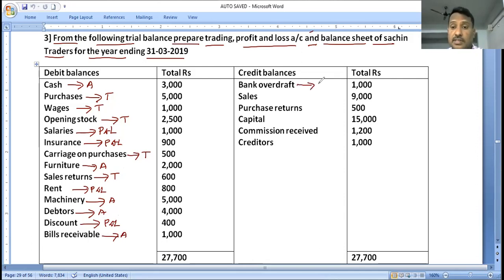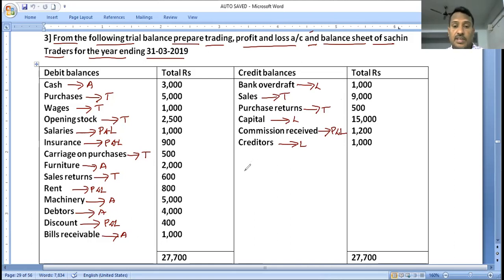Bank overdraft, liability, part of the balance sheet. Sales, trading account. Purchase returns, trading account. Capital, liability. Commission received, indirect income, it goes to the profit and loss account. Creditors, liability. So this is the information regarding the trading, profit and loss account and the balance sheet.